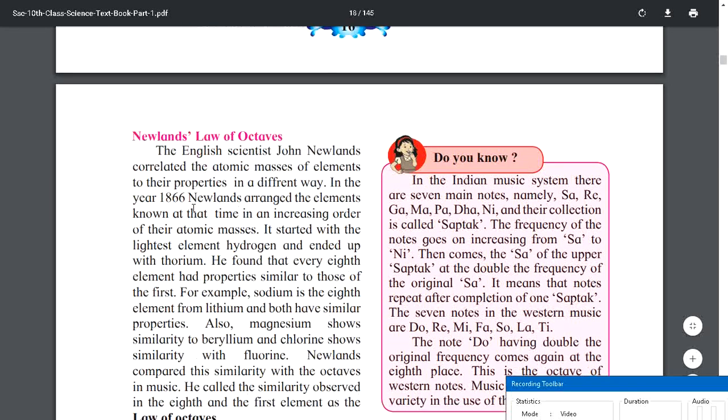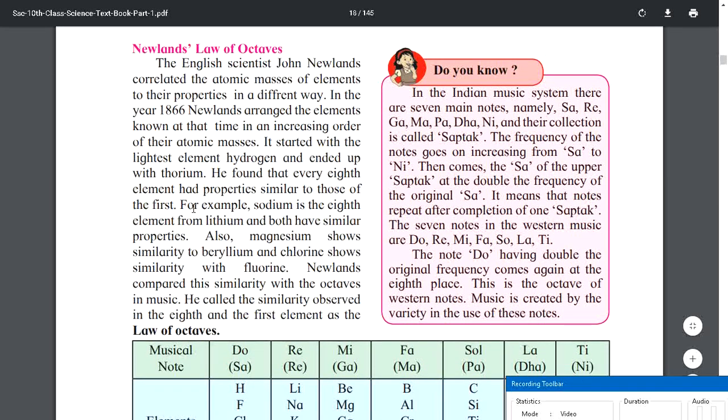So the second scientist came, Newland's law of octaves, the English scientist John Newland. He correlated the atomic mass of elements to their properties in a different way. Now he tried something different. In the year 1860, now who cares about the year? But yeah, fine, let us hear it.